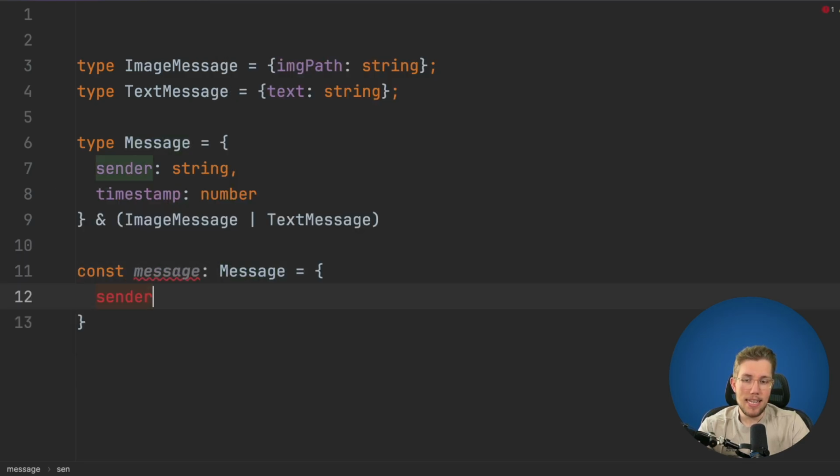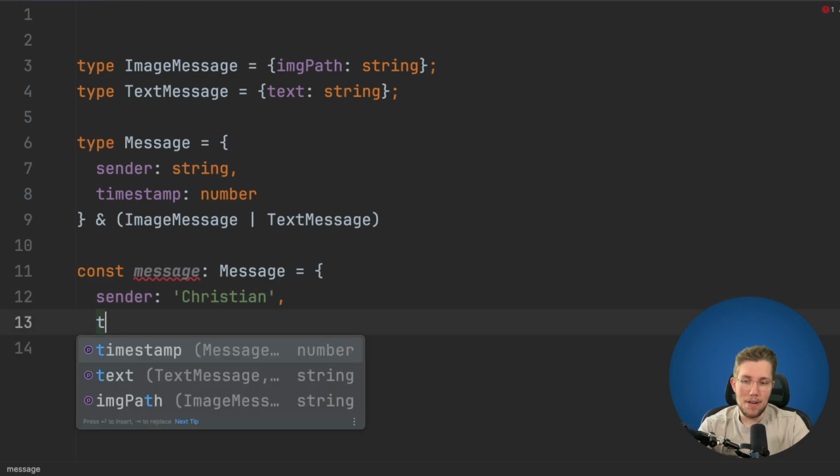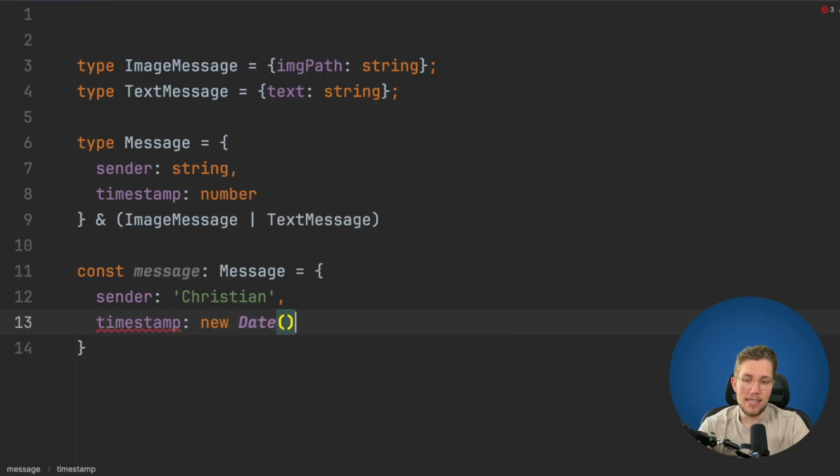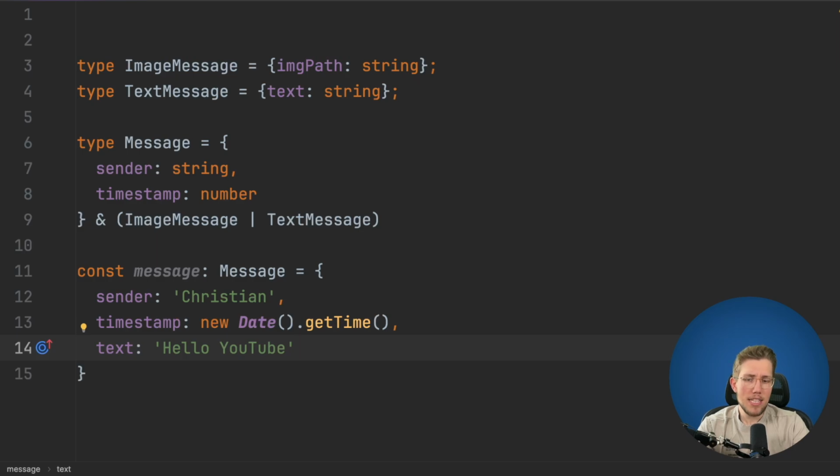Now I can say sender, which is my name here, and I can say, okay, we have our timestamp, which is just a date like this. And now we have to, of course, add a text or an image, right? Because we have specified this. So let's just add a text here, hello YouTube. Now, this works perfectly fine, right? But what happens if I try to add an image path in there? We can see that this works perfectly fine.